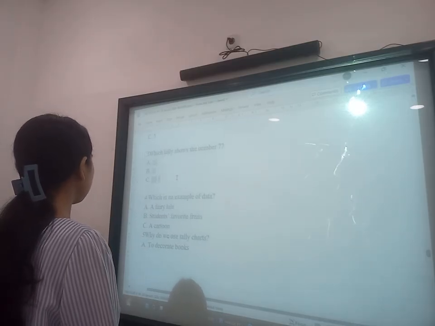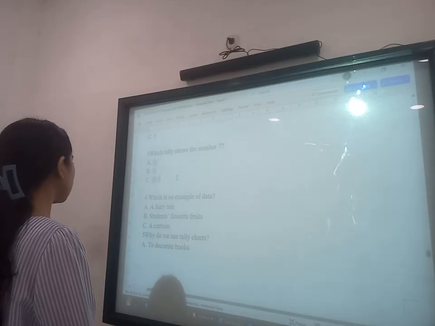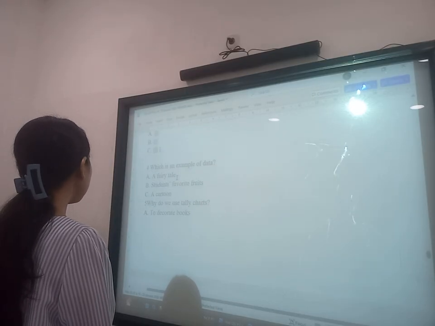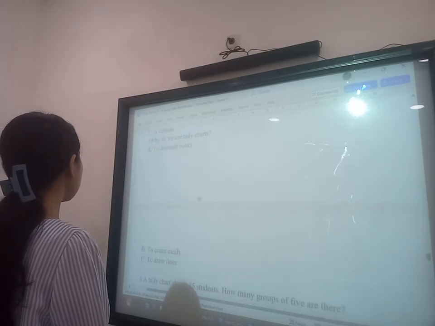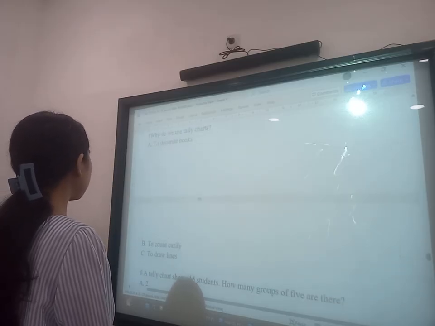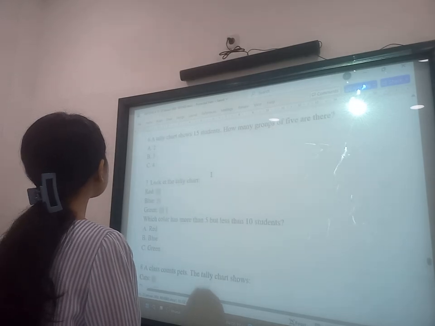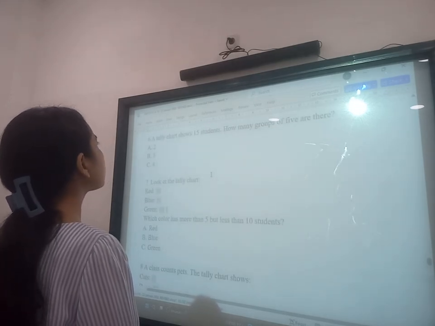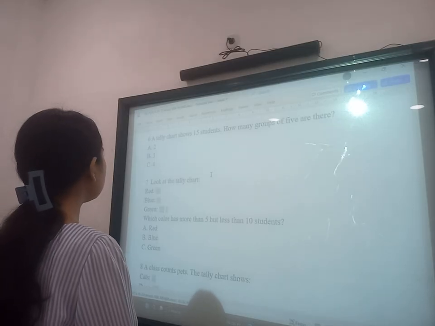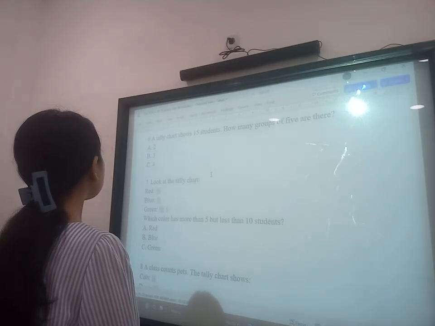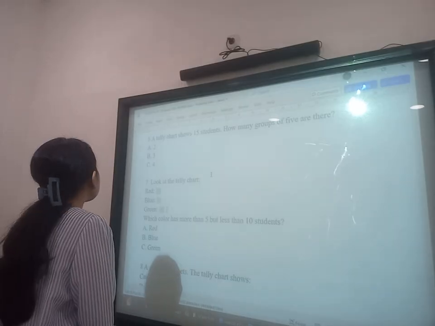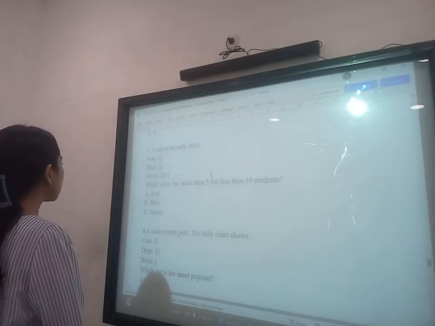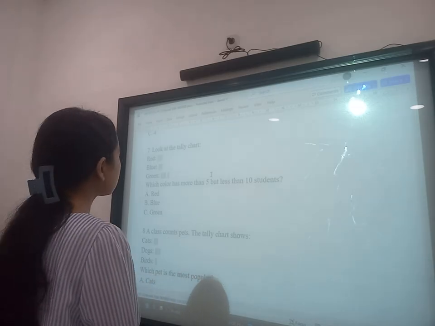Okay, next. 4. Which is an example of data? B. Students' favorite fruits. 5. Why do we use tally charts? B. To count easily. 6. A tally chart shows 15 students. How many groups of 5 are there? B. 3. 7. Look at the tally chart. Red 5, blue 4, green 7. Which color has more than 5 but less than 10 students?